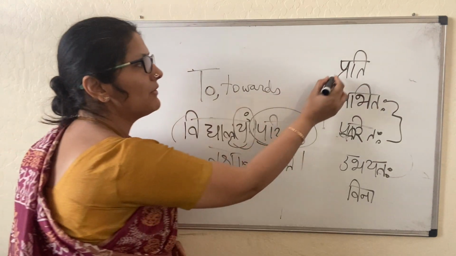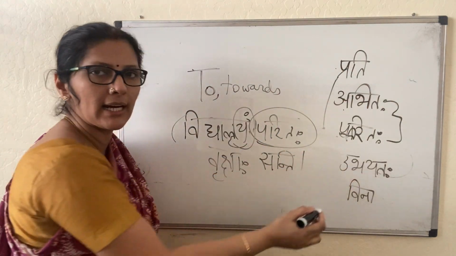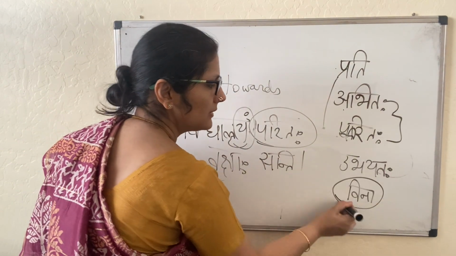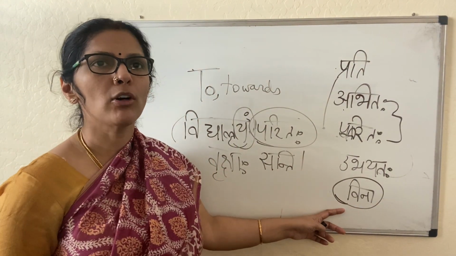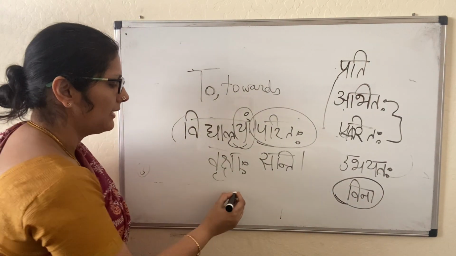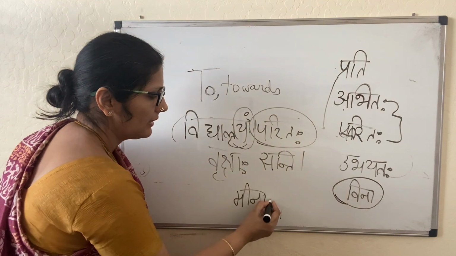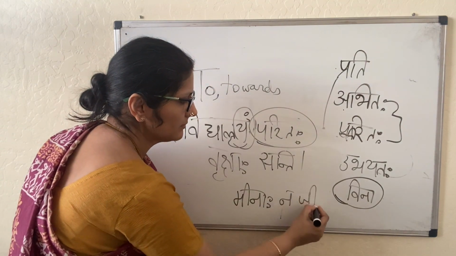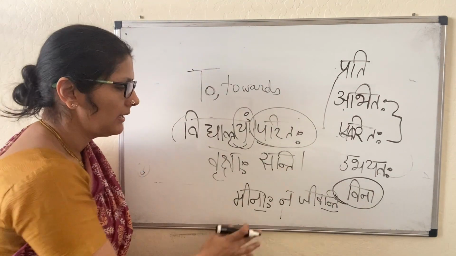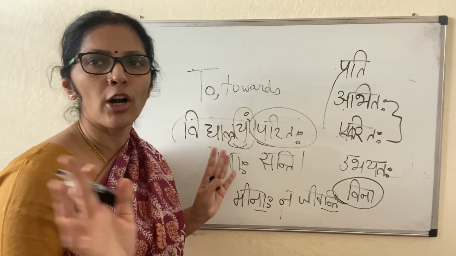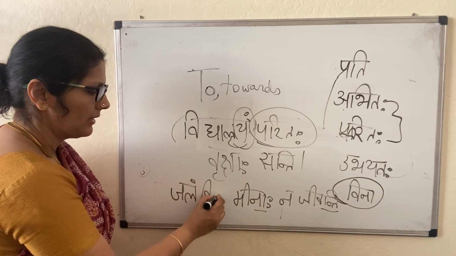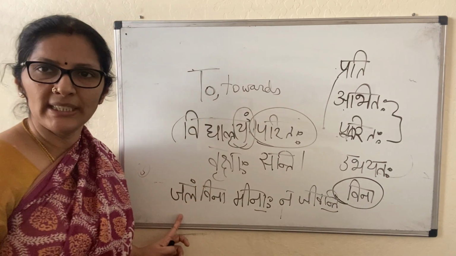So whenever we see prati, abhitaha, paritaha, ubhayataha, that means a Dvitiya Vibhakti is sitting in the sentence. And vina, I am telling separately because vina means without. Jalam vina meenaha na jivanti. Subject is there, verb is there. Meenaha is plural, jivanti is plural. Na jivanti. The fishes do not live. Jalam vina, without what? Without water. Jalam is from Dvitiya Vibhakti.